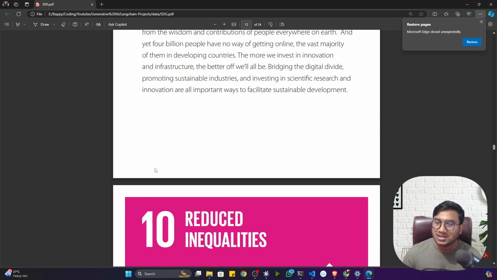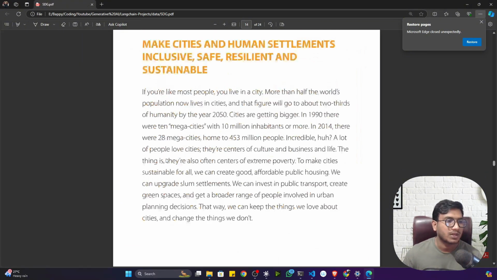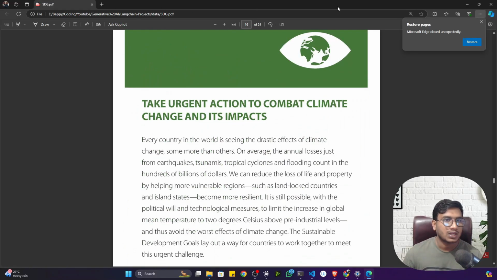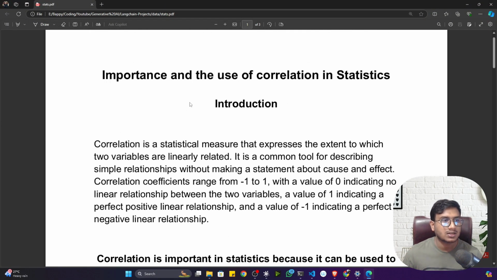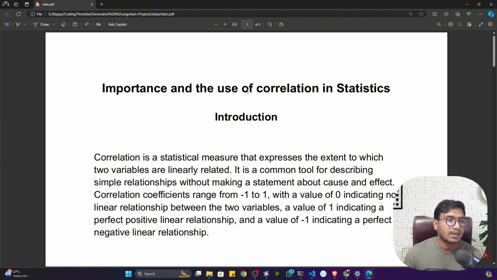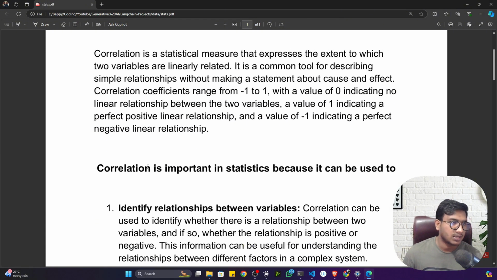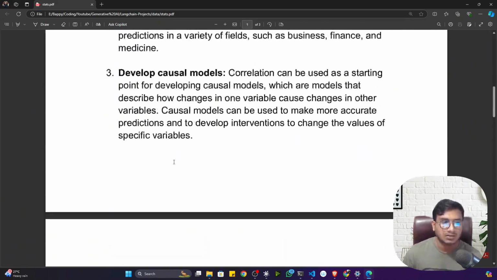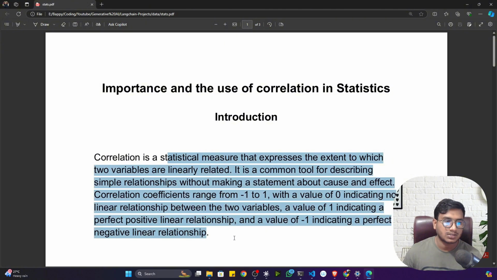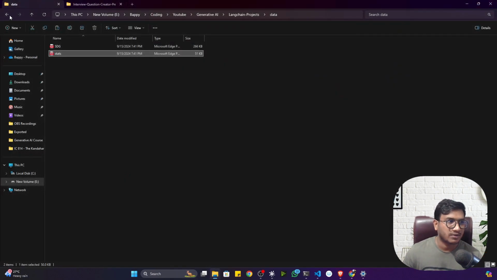Not only this PDF, guys, you can use any kind of PDF, whether it's a Python book, physics, chemistry, English, or anything. It's up to you. So this is the PDF I'm having. Now the next PDF, let me show you. This is the statistics PDF. The topic is the importance and use of correlation in statistics. Again, you can see the correlation topic has been written. So we'll also be generating some interview questions based on statistics, that means correlation. These two PDFs I just downloaded from the internet.